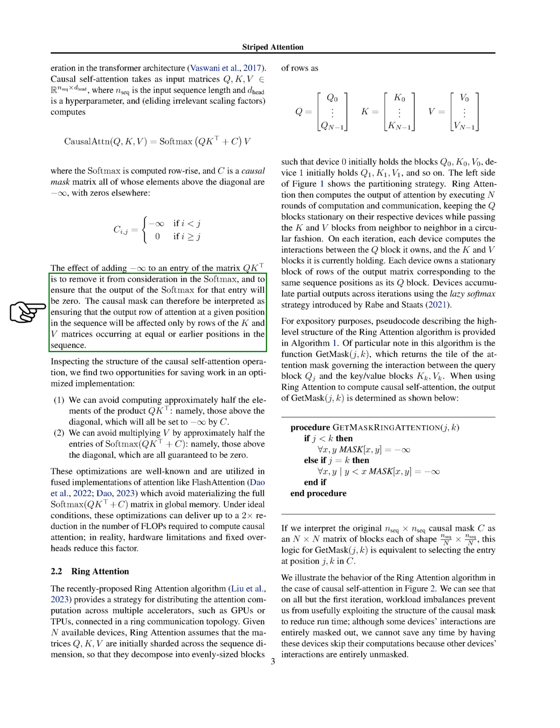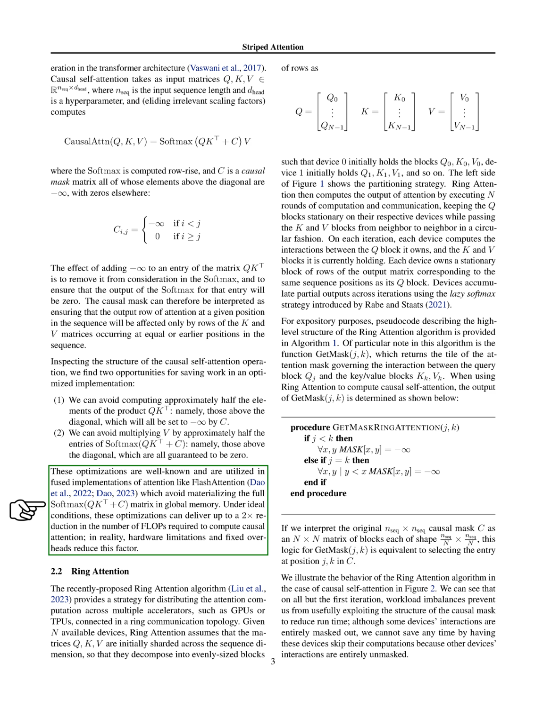Upon inspecting the structure of the causal self-attention operation, we find two opportunities for saving work in an optimized implementation. 1. We can avoid computing approximately half the elements of the product QK transposed, namely those above the diagonal, which will all be set to negative infinity by C. 2. We can avoid multiplying V by approximately half the entries of softmax(QK transposed plus C), namely those above the diagonal, which are all guaranteed to be 0.